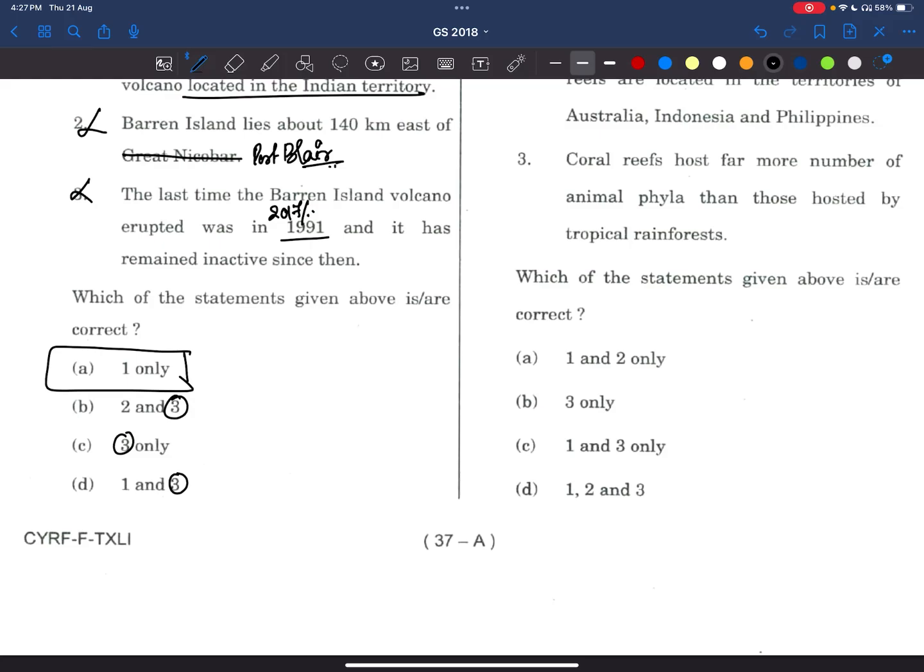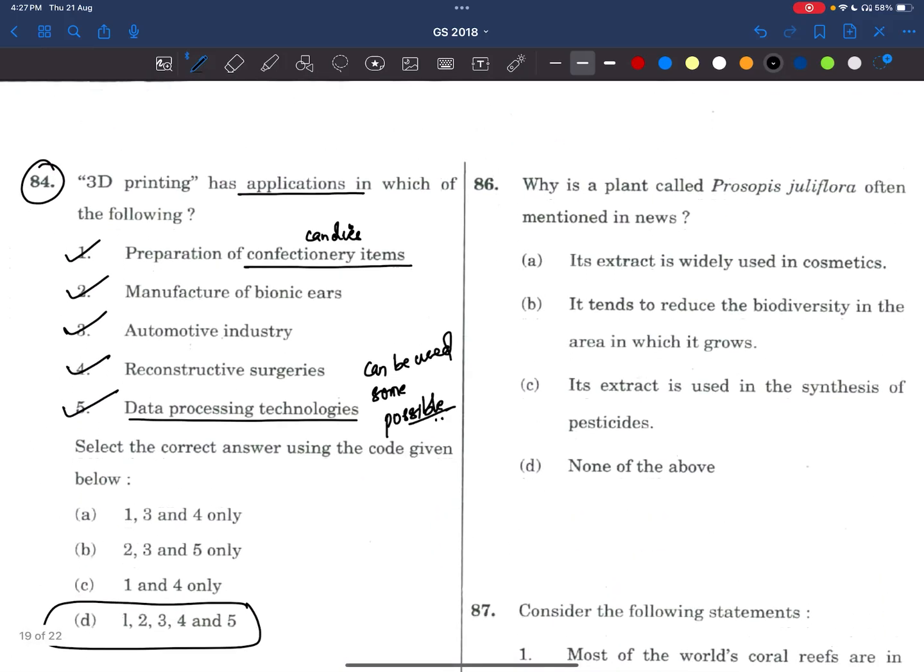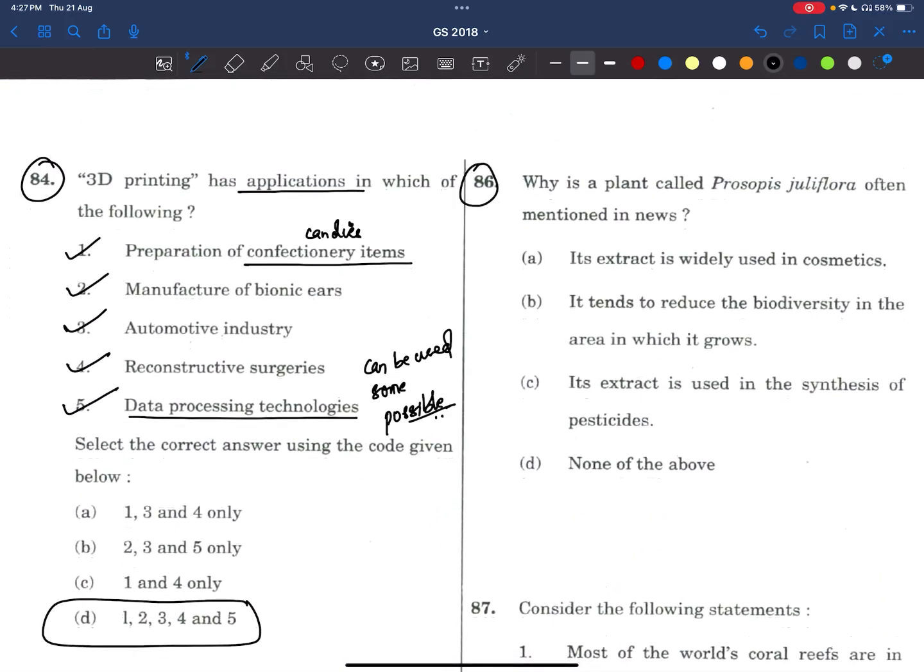Now coming to the 86th question. Why is the plant called Prosopis juliflora often mentioned in news? So here, this is an exotic species, that means an invasive species. If they are present in our ecosystem, they will take all the nutrients, all the inputs, and make others die. So see here, it tends to reduce the biodiversity in the area in which it grows.